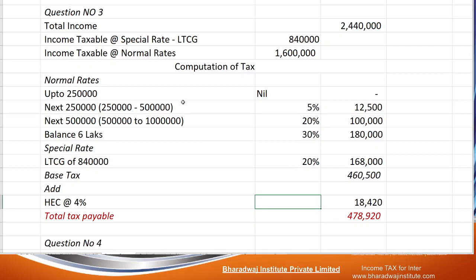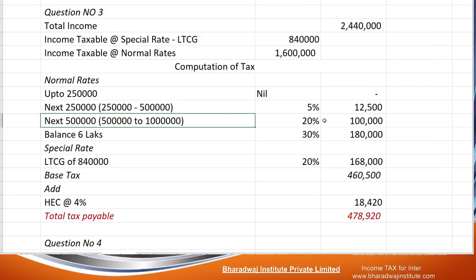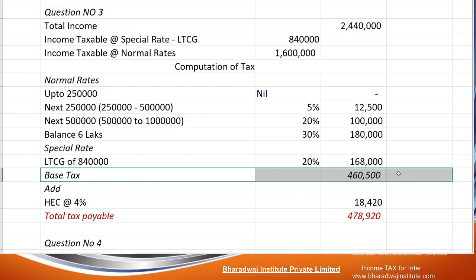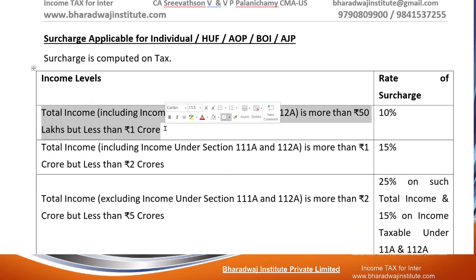We have to learn about surcharge, then proceed. Copy this. Surcharge is nothing but tax on tax. If surcharge is applicable, we work out the tax and then apply the 10%, 5% or whatever. If your total income is more than 50 lakhs but not exceeding 1 crore, 10%.